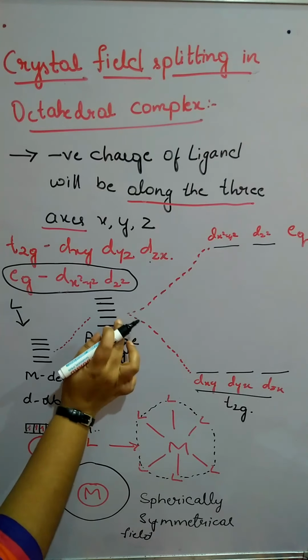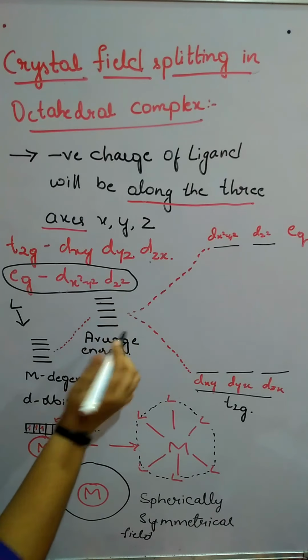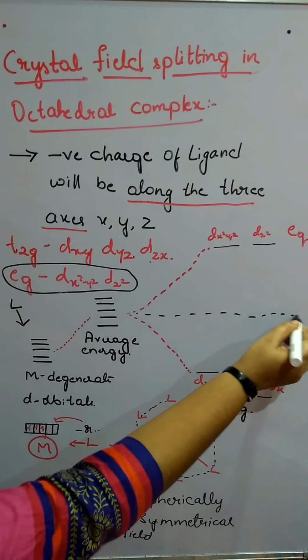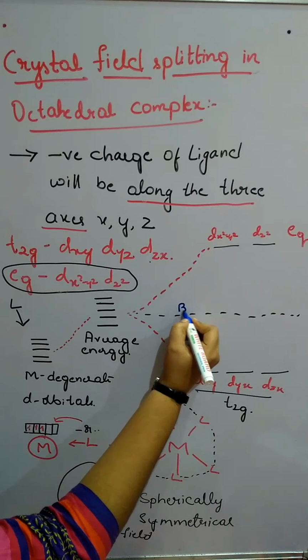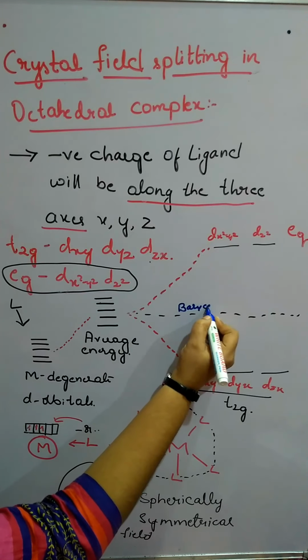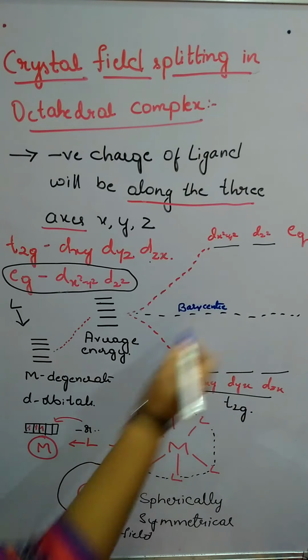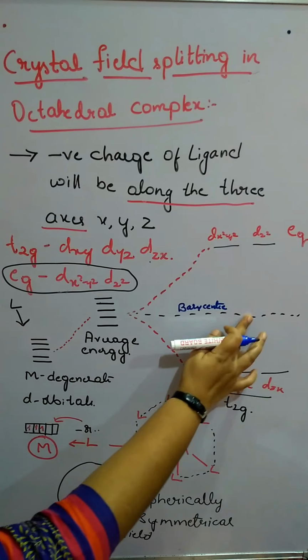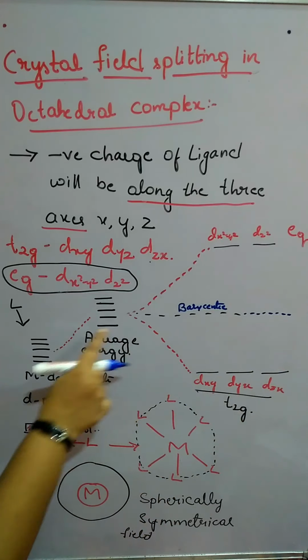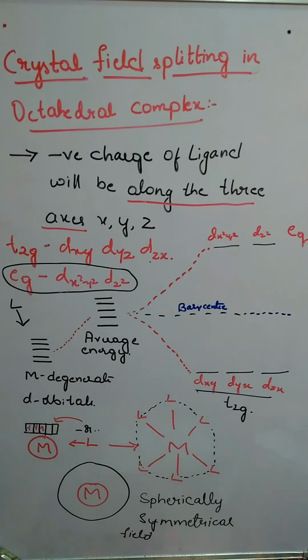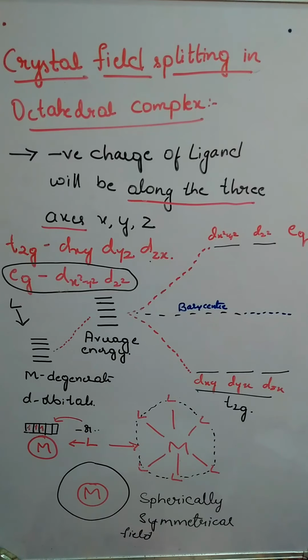Whatever the average energy is, that average energy is mentioned as the barycenter. This is nothing but the barycenter. That is the average energy for both sets, the T2G set and the EG set.